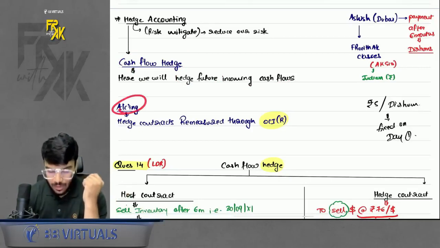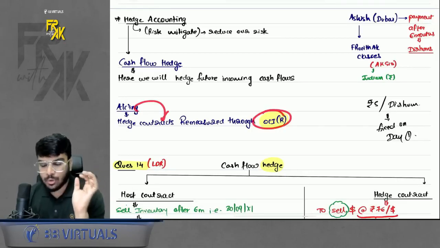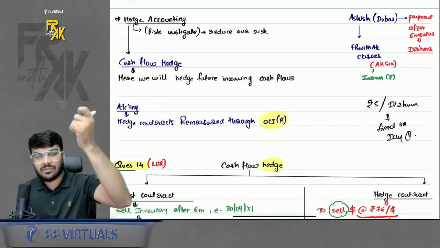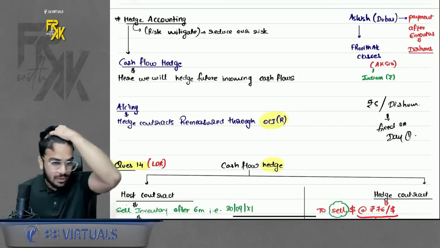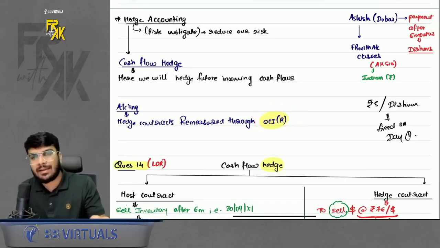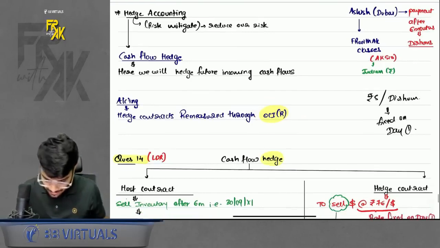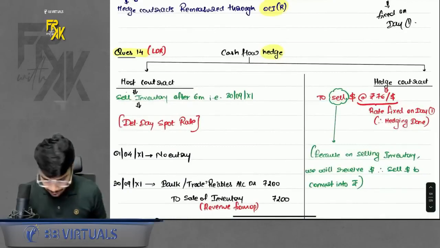Okay, acha, how is the accounting done here? Whatever hedging instrument you account, you will account through OCI. Like in derivatives, we did FVTPL, so whatever gain or loss was there, unrealized, we booked in profit and loss. Here, whatever gain or loss is there, unrealized, you will book in OCI, R and R. Chalo.